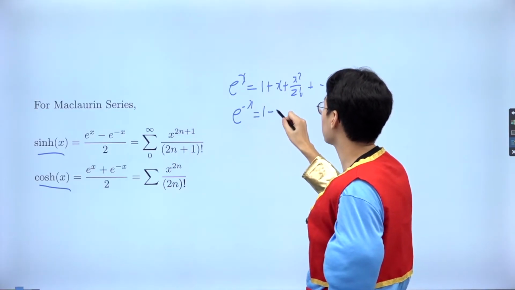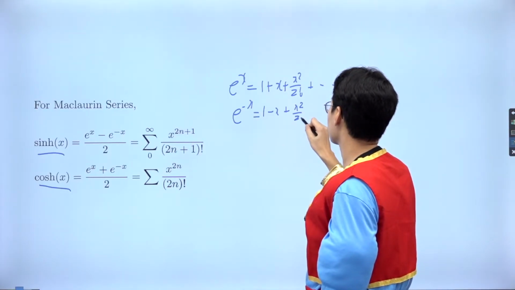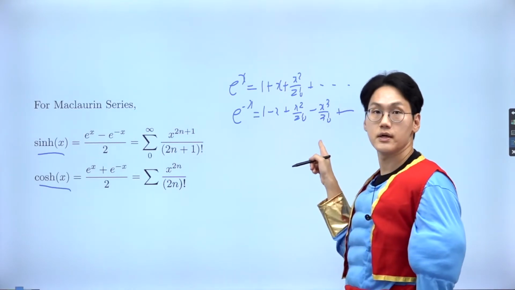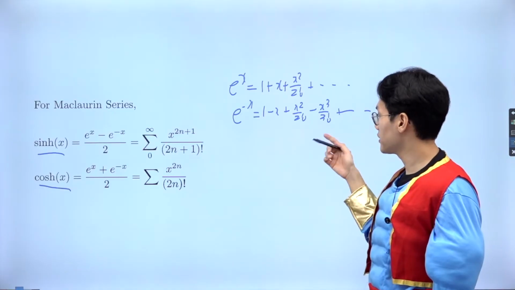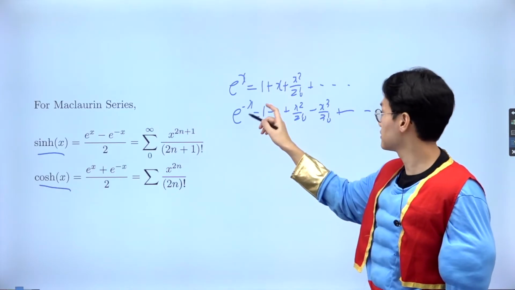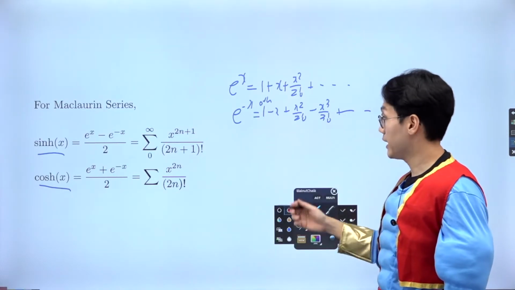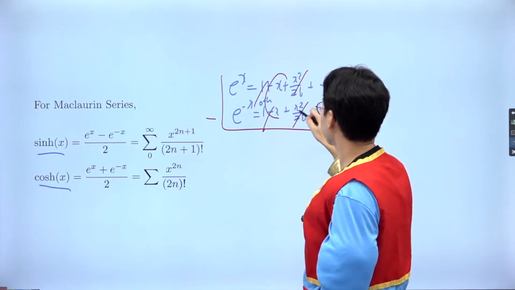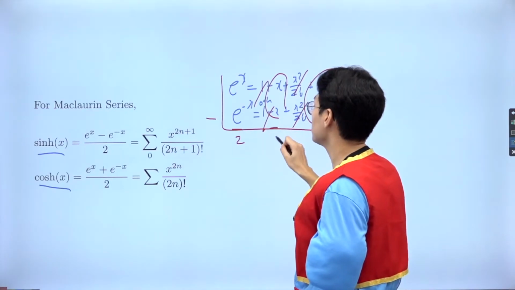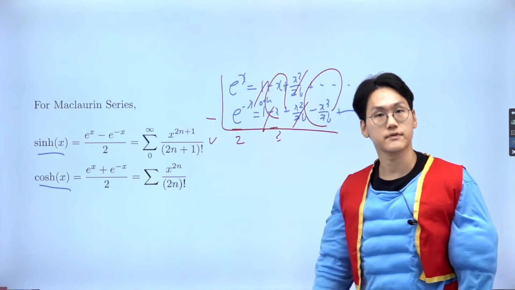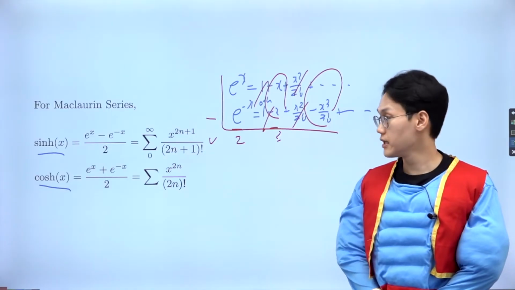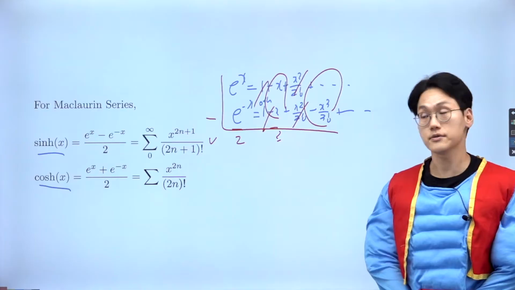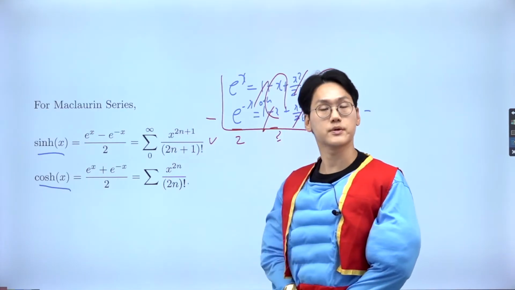So it's going to be 1 minus x plus x squared over 2 factorial minus x cubed over 3 factorial. So notice for the odd terms, it's going to alternate. What I mean by the odd term is this is the first term, this is the 0th term, isn't it? So therefore, as you can see, if you take the difference, the even terms cancel out. Only the odd terms get doubled. But if you divide that by 2, then voila, I see the Maclaurin series of a hyperbolic sine, which you can see is quite similar to the Maclaurin series of a sine, but without the alternating sign. And then likewise for the hyperbolic cosine, no problem.